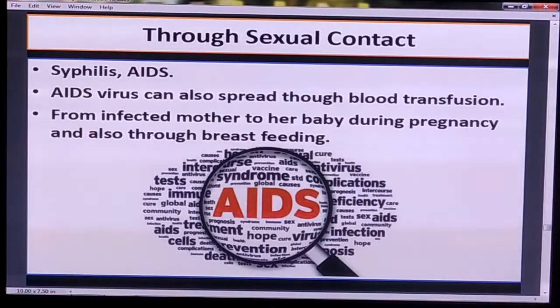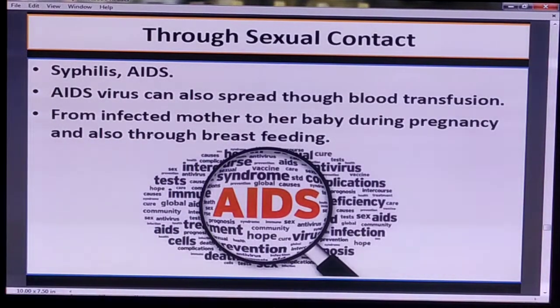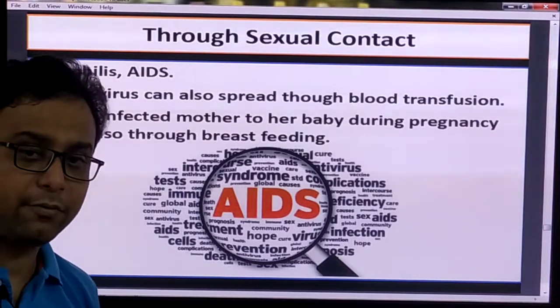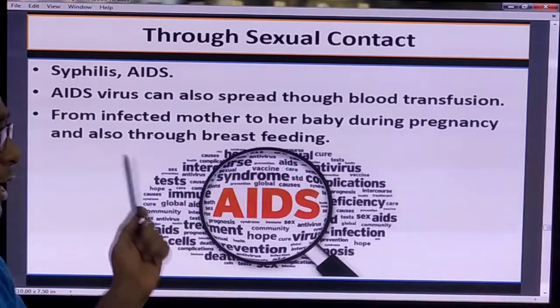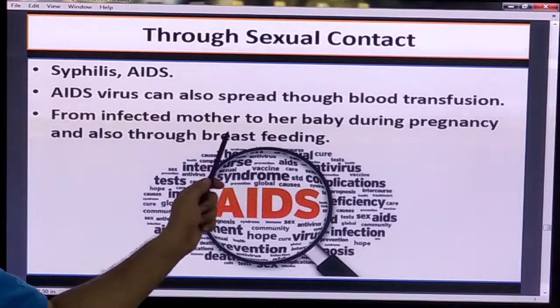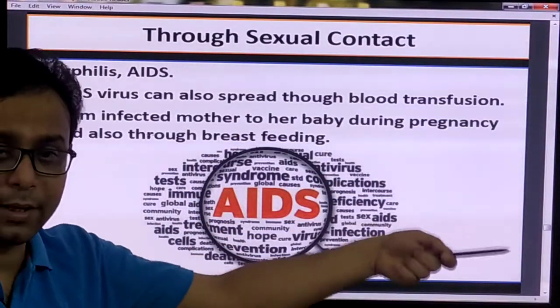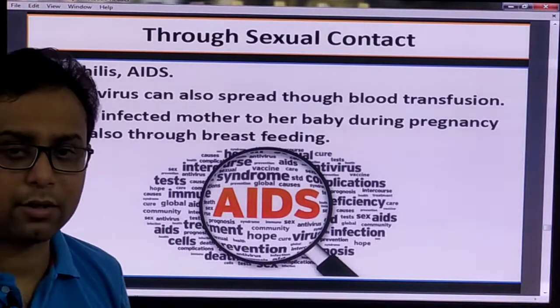Through sexual contact, different diseases also happen, like AIDS and syphilis. The causative agent of AIDS is HIV, the human immunodeficiency virus, which can spread through blood transfusion, from an infected mother to her baby, and also through sexual contact.